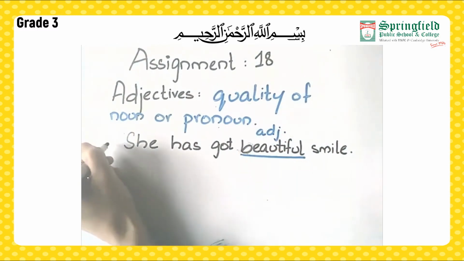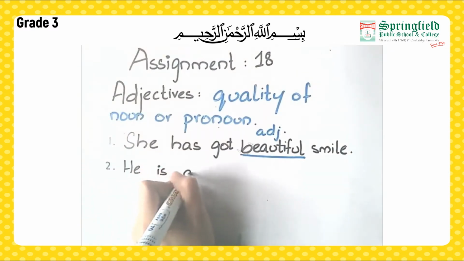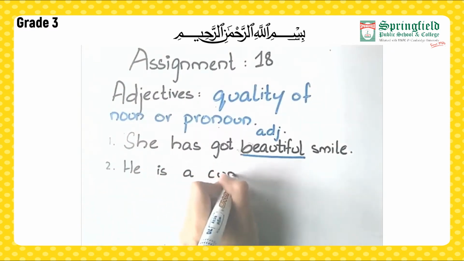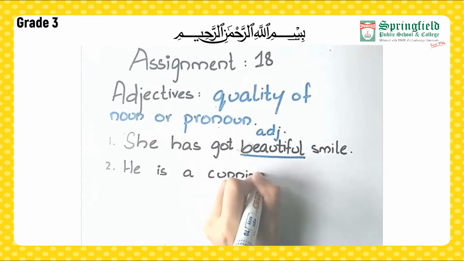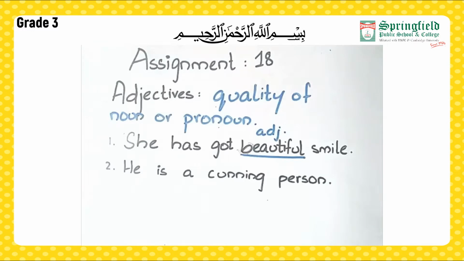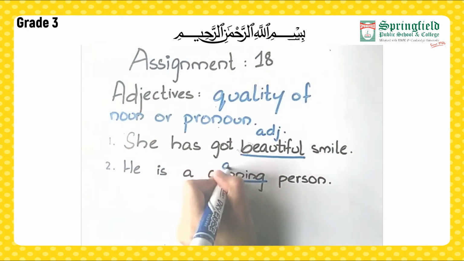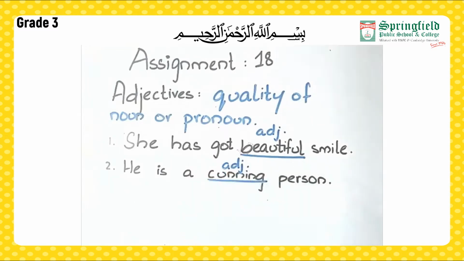Now, our second sentence: he is a cunning person. Now here, cunning is a bad quality. That is, he is very clever and very sharp. Cunning here is the adjective.